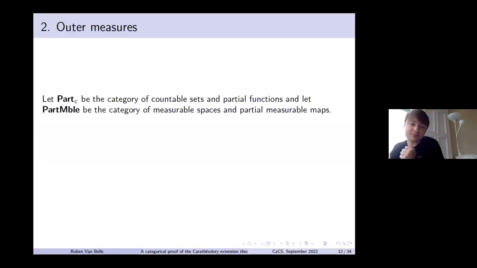Then I also want to use outer measures. So an outer measure is a sigma subadditive set function. So we have an inequality instead of an equality in the sigma additivity condition. And to represent those kind of measures, I'm going to use the category of countable sets and partial functions between those. And I'm also going to use the category of measurable spaces and partial measurable functions.